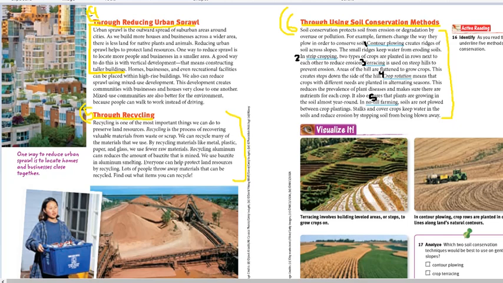This can be done through contour plowing or strip cropping. If you notice, I have numbered them in black. They are 5 examples: contour plowing, strip cropping, terracing, crop rotation, or no-till farming. You can go through the lines and read about each one of them.